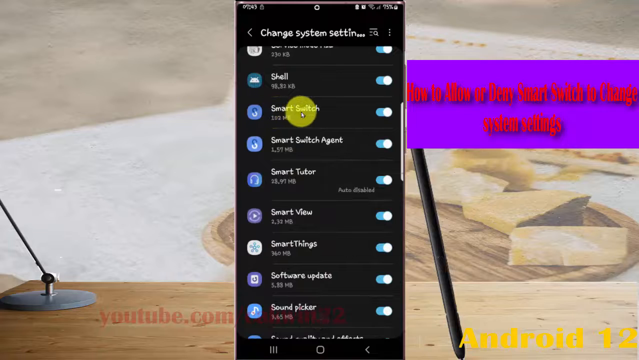And then on Smart Switch, tap switch until blue to allow Smart Switch to change system settings, or tap switch until gray to deny. Tap switch until blue to allow, or tap switch until gray to deny Smart Switch to change system settings.